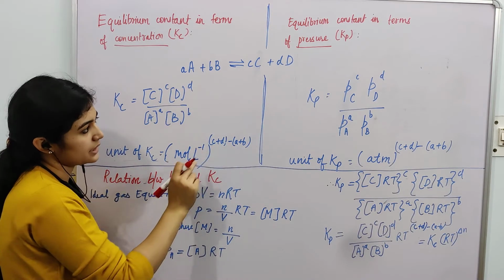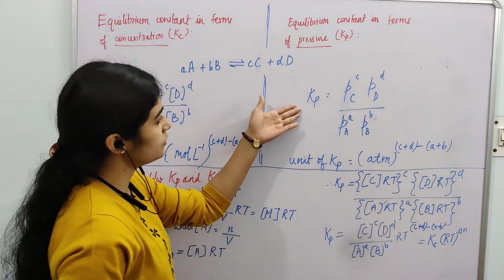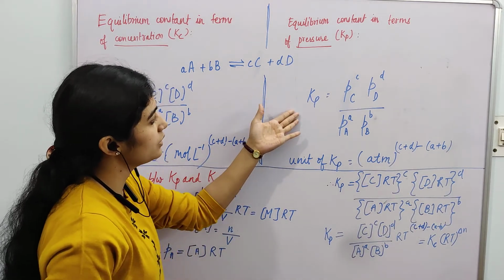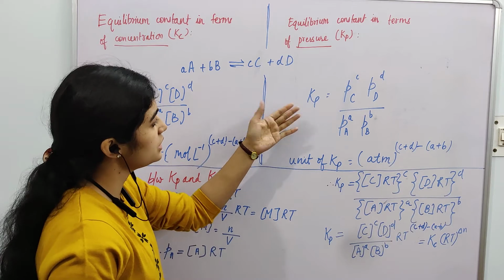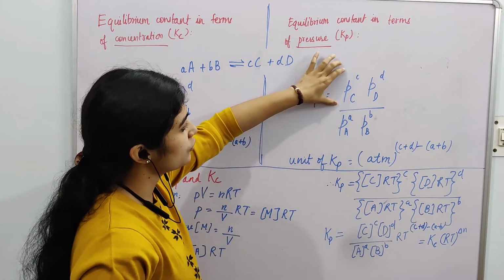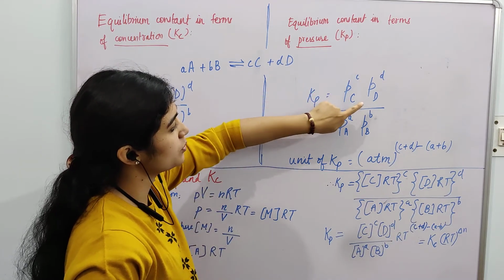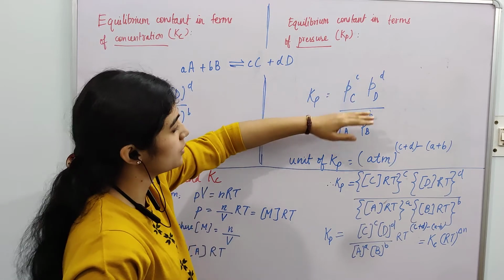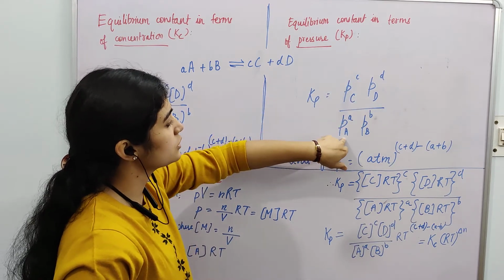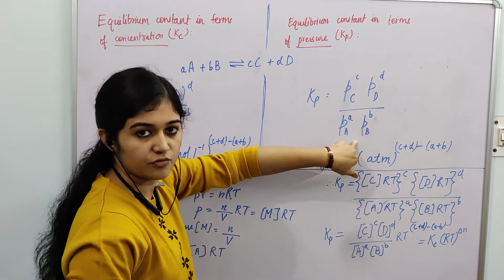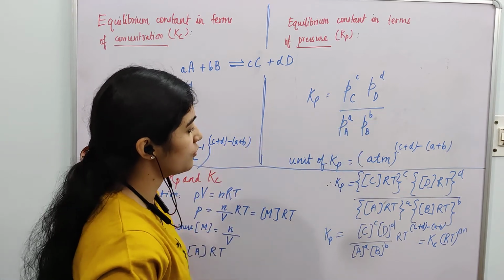your reactants. Similarly, if you have to write down the equilibrium constant in terms of partial pressure, it will become product of partial pressure of your products raised to their stoichiometric powers divided by product of partial pressure of reactants raised to their stoichiometric coefficients.